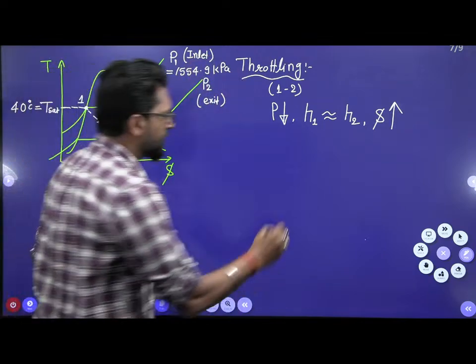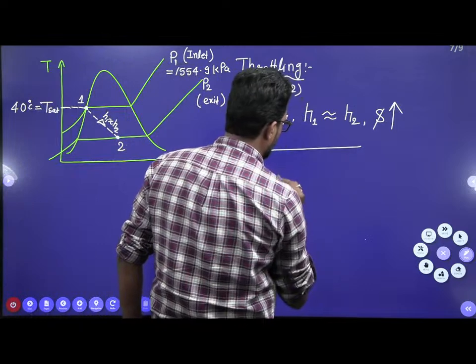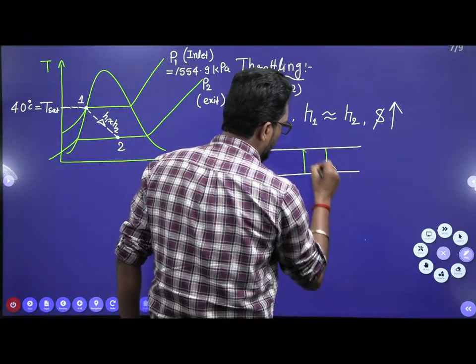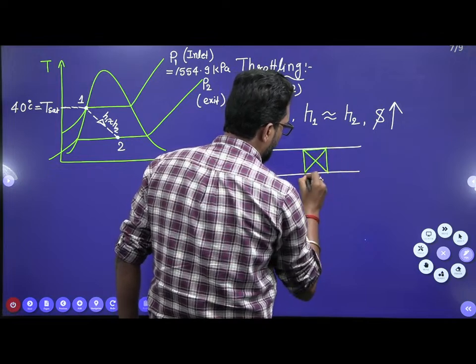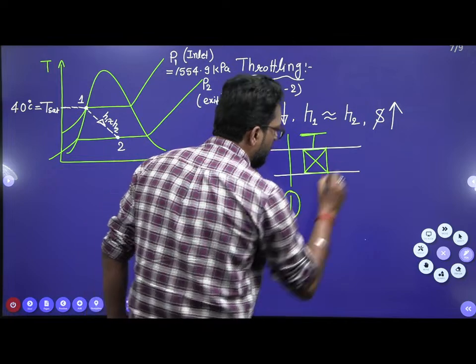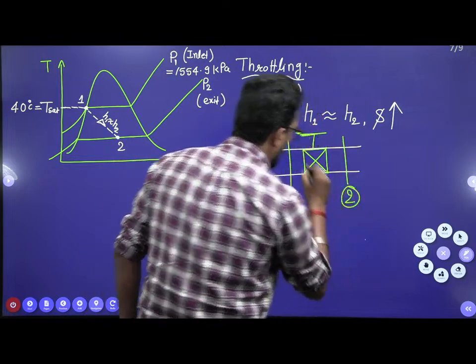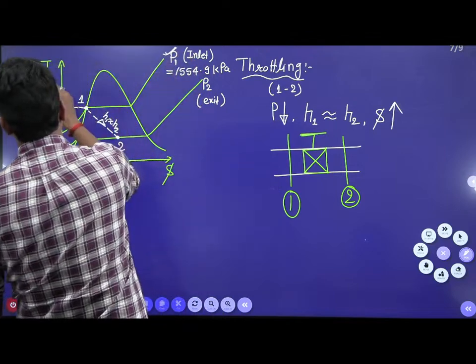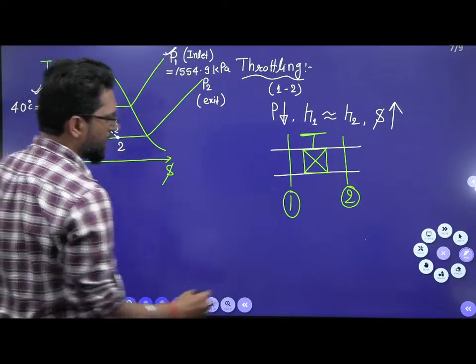That means this is your throttling device, your throttling valve. So this is your inlet 1, this is exit 2. At condition 1, P1 and T1 are given. Now it will throttle.